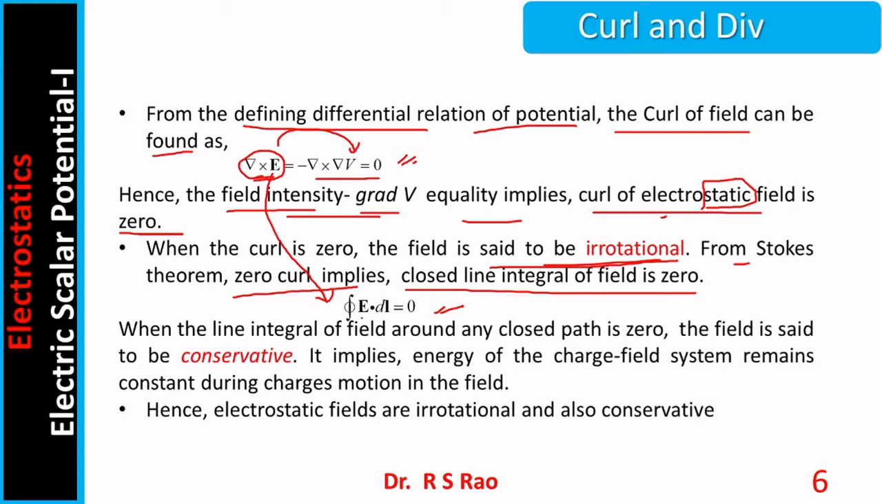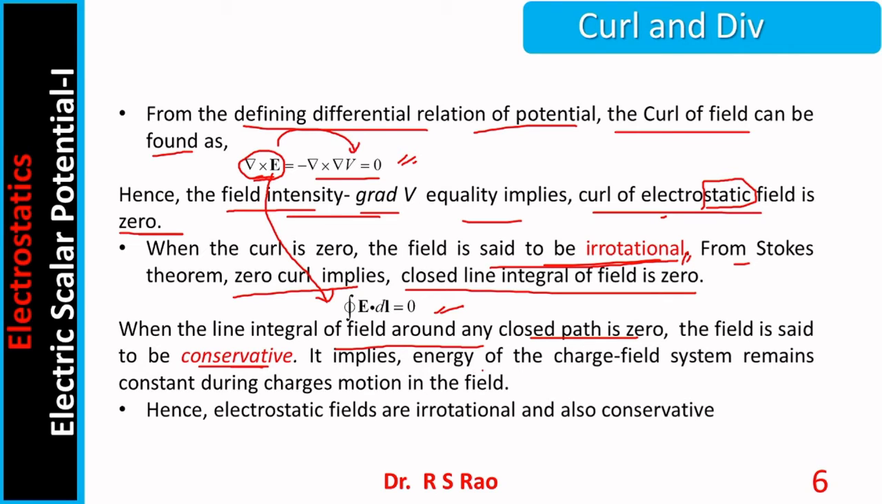This is differential relation, this is integral relation. In electromagnetic field theory, we come across two relations: integral relation and differential relation. Del cross E = 0 is the differential relation, whereas the closed line integral of E dot dl is the integral relation. When the line integral of a field around any closed path is 0, the field is said to be conservative. So irrotational and conservative are properties of electrostatic fields.